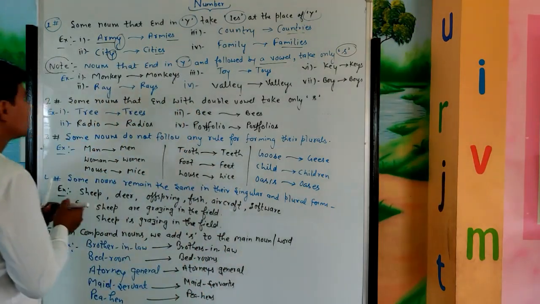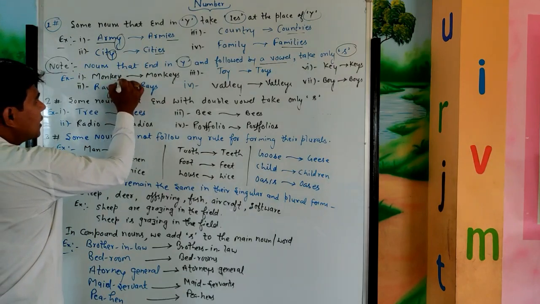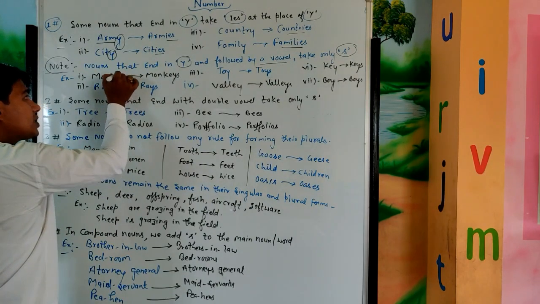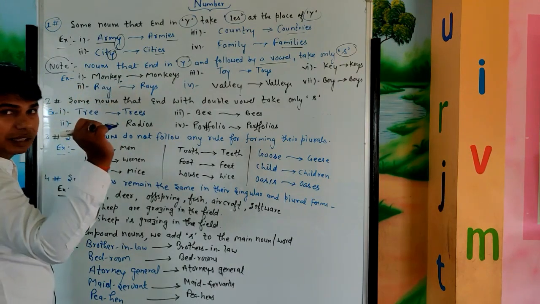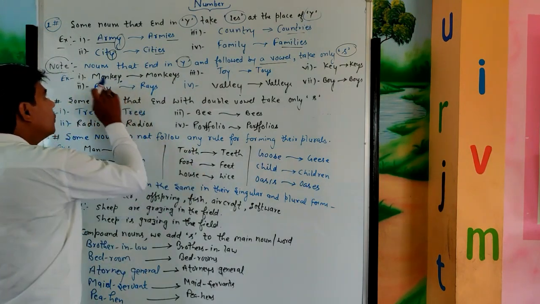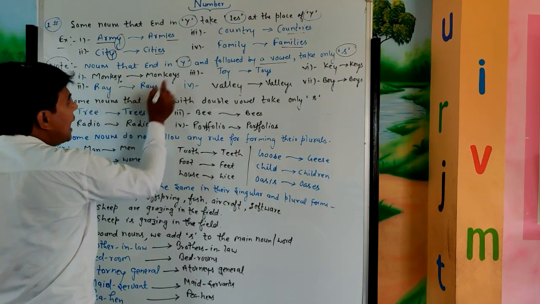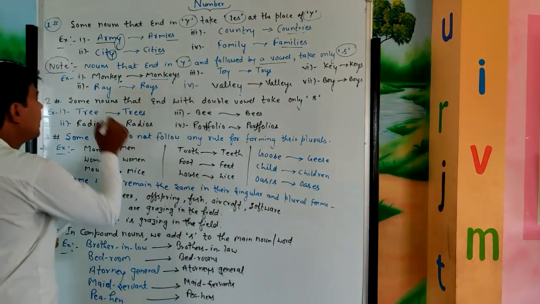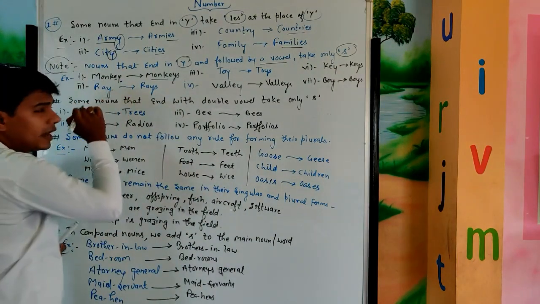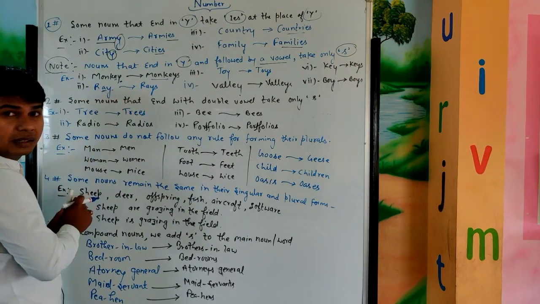See the examples. The first example is monkey. The last letter is y, but just before the y there is a vowel e. So when we change monkey into plural, we add only s and get monkeys. In the same way, rays: the last letter is y, but y is preceded by the vowel a.